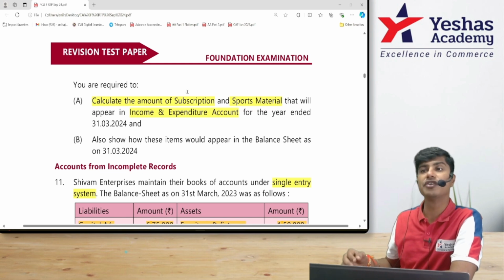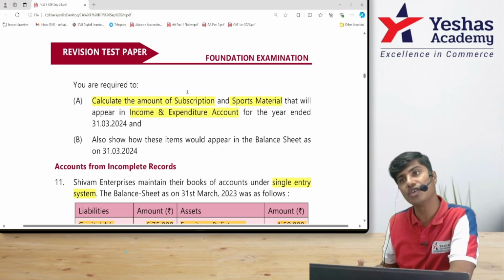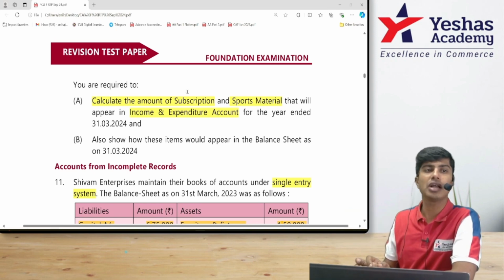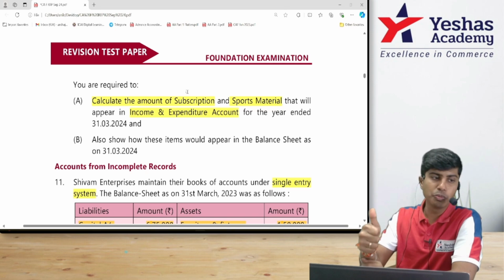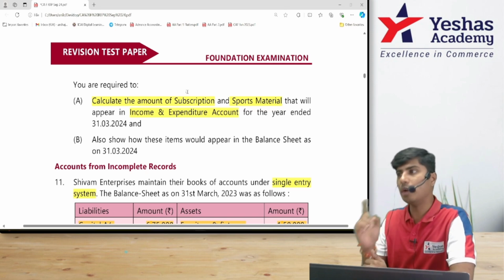Sometimes we might have received more than that subscription income. Sometimes we might not have received our subscription income. We need to figure it out. To do this, I'll prepare a subscription account. Then we have sports material. Sports material is an asset. It should appear in the balance sheet.